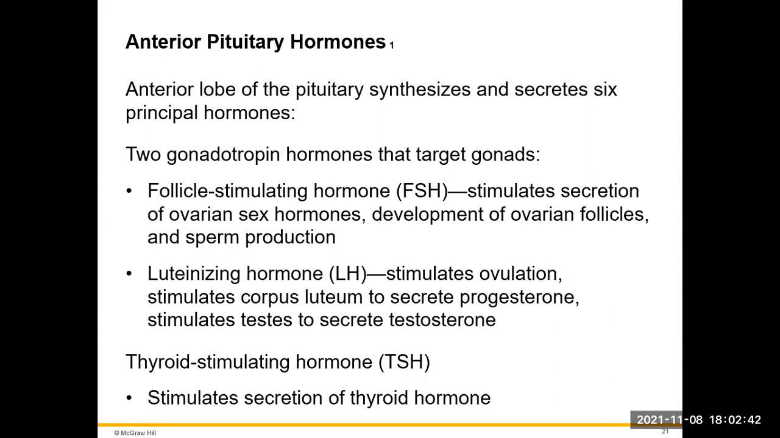The anterior lobe of the pituitary synthesizes all of its 6 particular hormones. It also is going to secrete them. 2 gonadotropin hormones that target the gonads are going to be our follicle stimulating hormone and our luteinizing hormone. Follicle stimulating hormone is going to stimulate the secretion of our particular ovarian sex hormones. These are also going to develop the ovarian follicles that will be released during ovulation. And in the male, it will initiate sperm production.